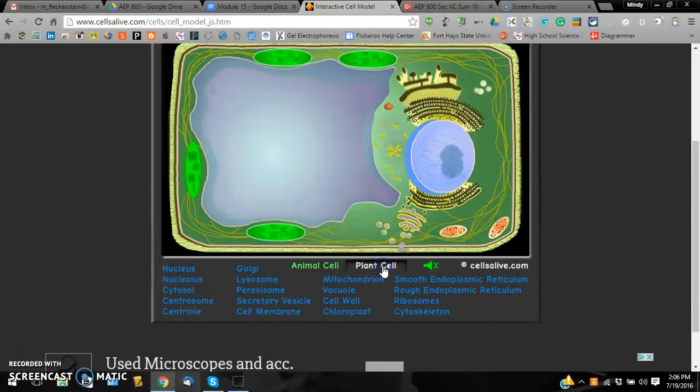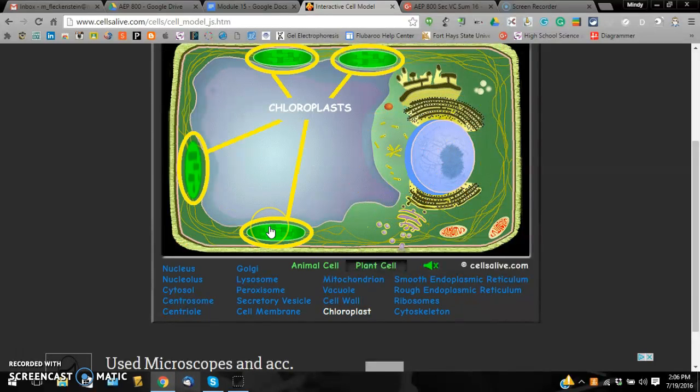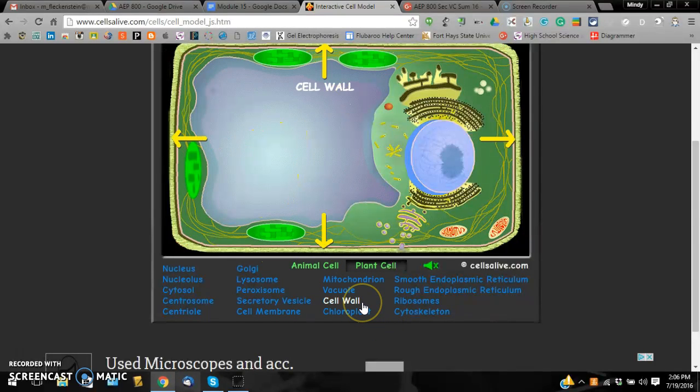You can do the same thing by clicking on the plant cell and going through the organelles there as well. It does show the organelles that a plant cell has that the animal cell does not have, such as the chloroplast and the cell wall.